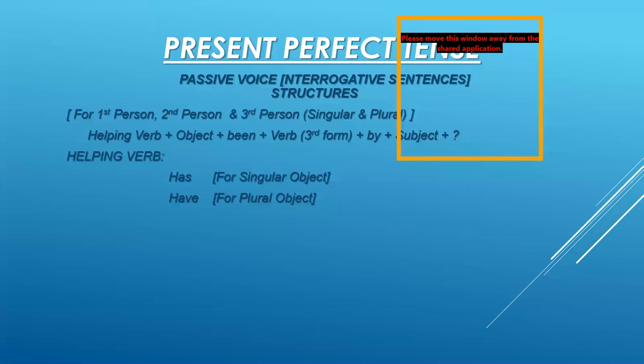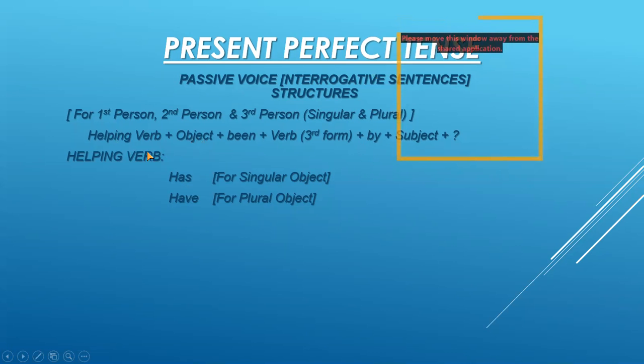Now passive voice, I have told you for passive voice we have only one structure. For first person, second person, and third person, whether they are singular or plural, for all the persons, we have the similar structure: helping verb plus object plus been plus verb third form plus by plus subject plus question mark.